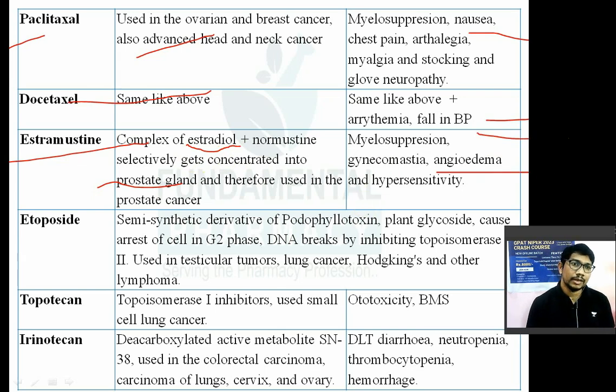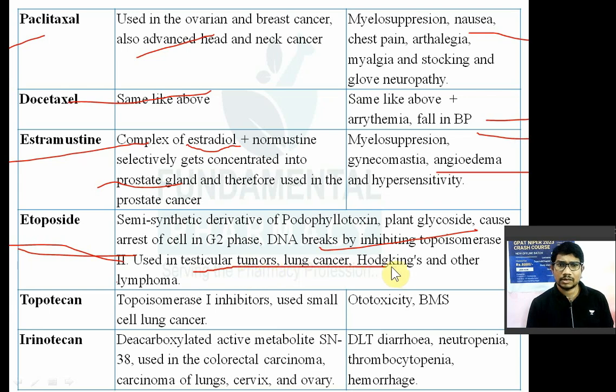Then etoposide, they are nothing but a semi-synthetic derivative of podophyllotoxin. Semi-synthetic derivative of podophyllotoxin, and they can cause arrest of the cell in G2 phase. They cause the DNA breaks and inhibition of topoisomerase second. So etoposide जो है वो topoisomerase second को inhibit करता है. They are used in the testicular cancer, lung cancer, Hodgkin's disease and other lymphoma.